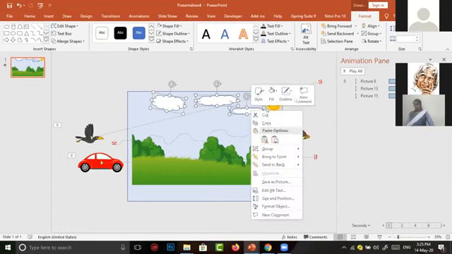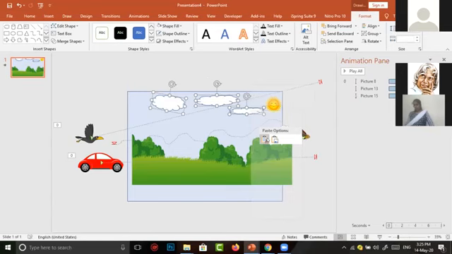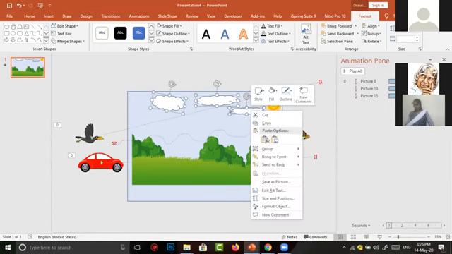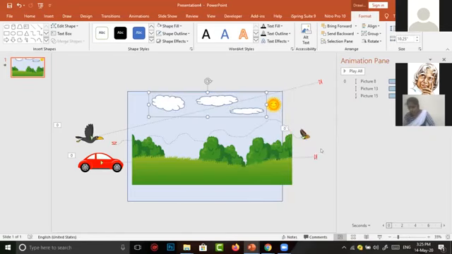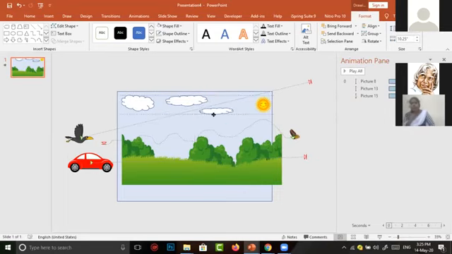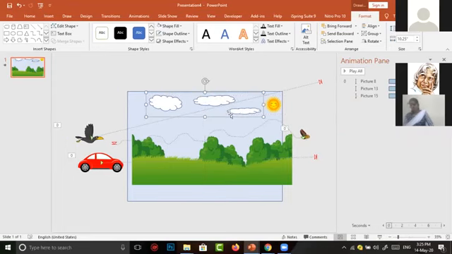Many options are there. One important option shows group. Now I am selecting group. Group means now these 3 clouds become only one character, only one image. If you animate a particular thing, it will be applied to all these 3 clouds. Now I want to move these clouds in a group. Now you have to click on group.